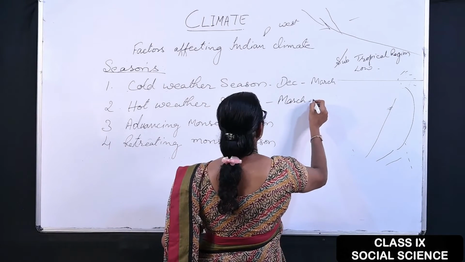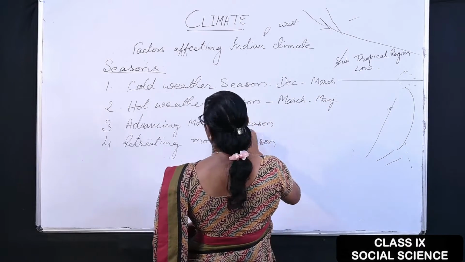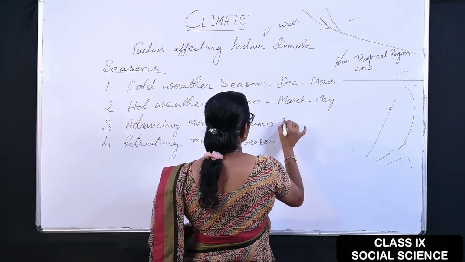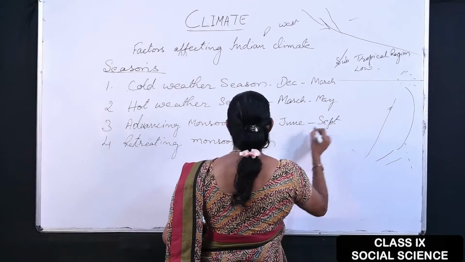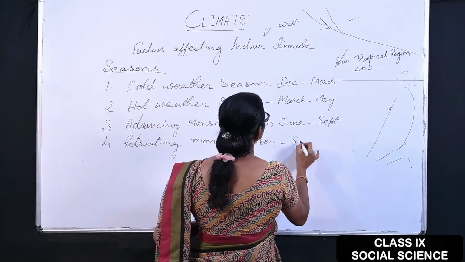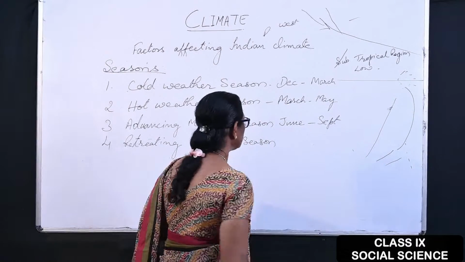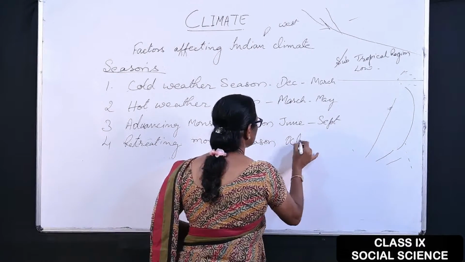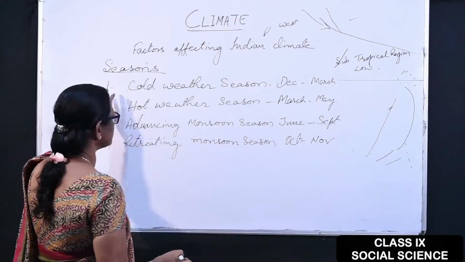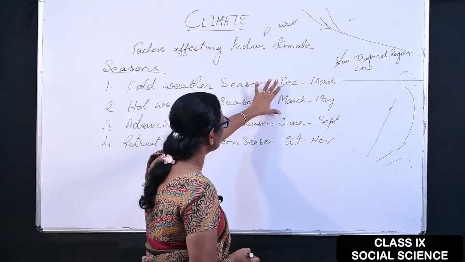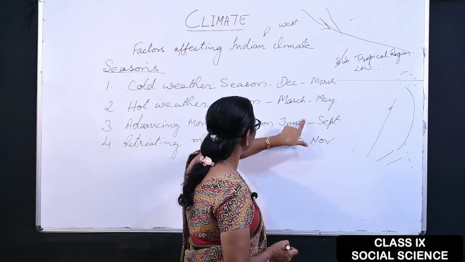Hot weather season, March to May. Advancing monsoon season, June to September. And retreating monsoon, October, November. In this way, India's seasons are divided, and these are the months: December, January, February, March to May, June to